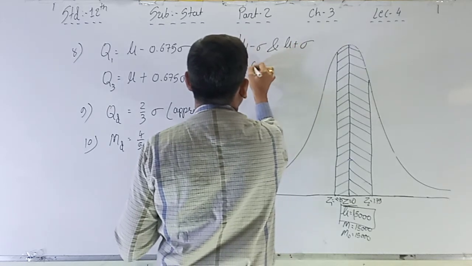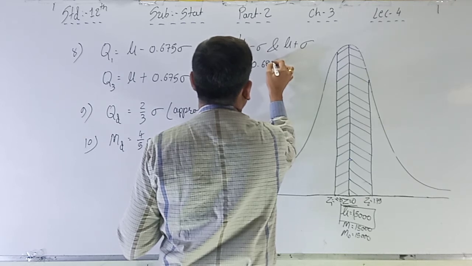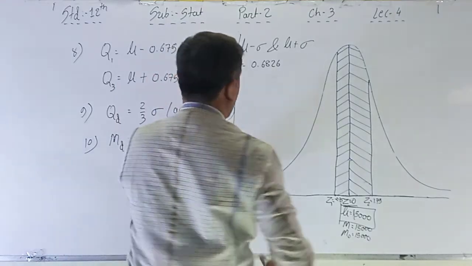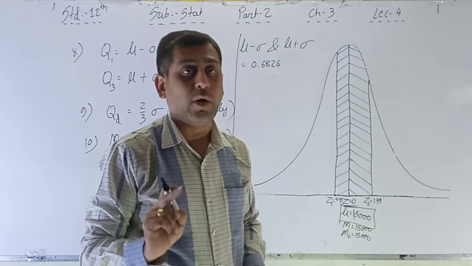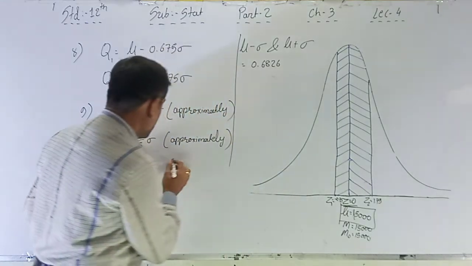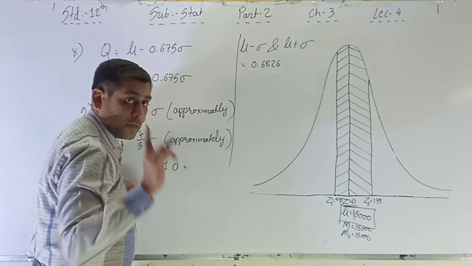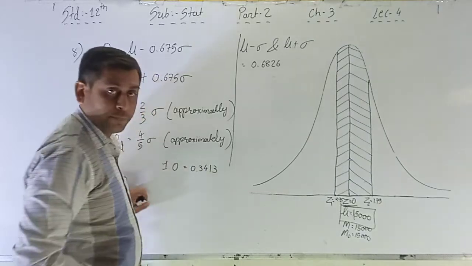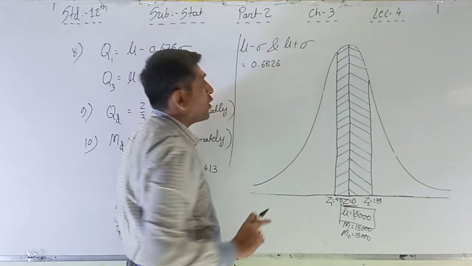That is, the value is 0.6826. Why? Because exactly 1. What is the value of 1.0? See in the table, what is the value of 1.0? Exactly 0.3413. On both sides.